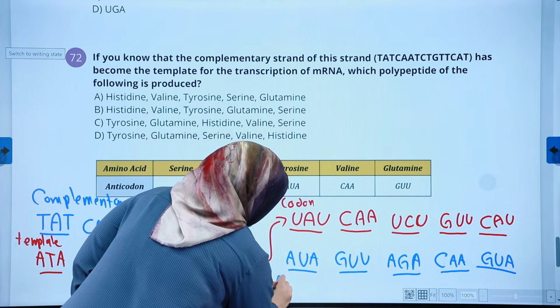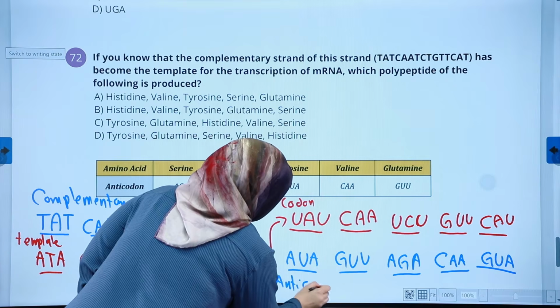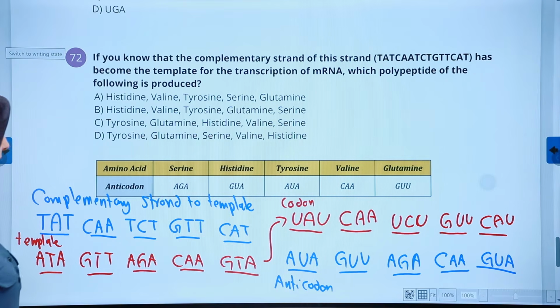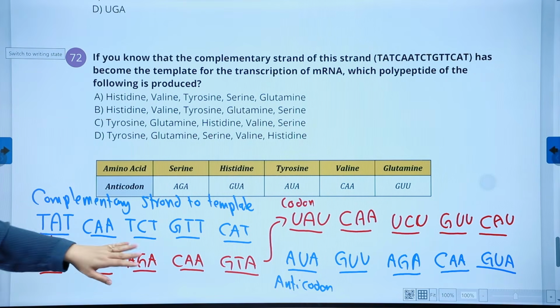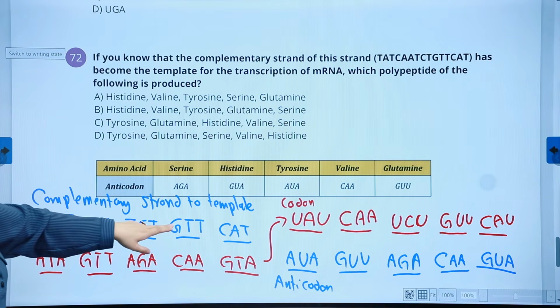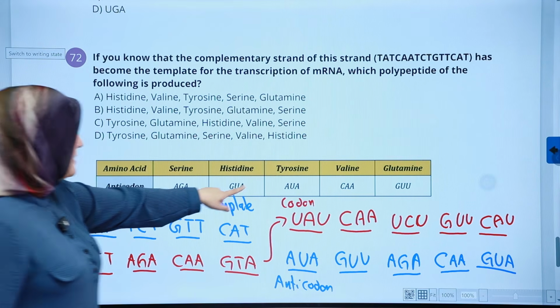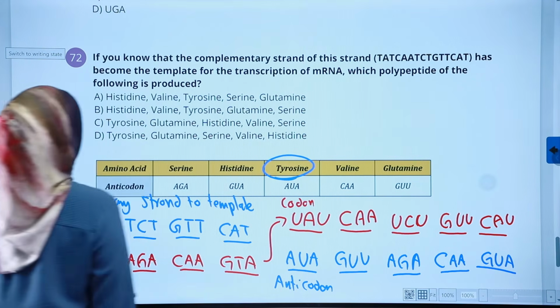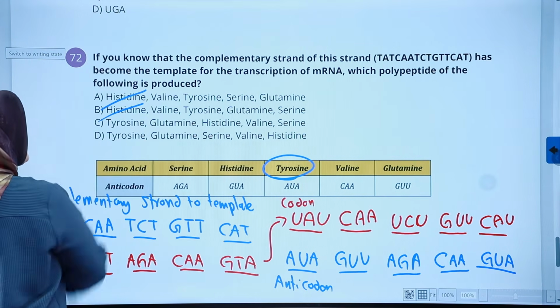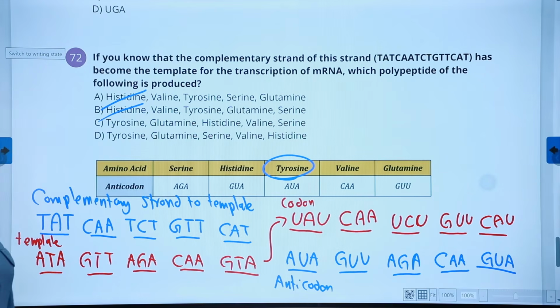What is this? Anticodon. We have the anticodon. Let's check it out. The anticodon AUA, the first one, where's AUA, is tyrosine. We got it. So the first one should be tyrosine. Histidine is out. Good. See? Tyrosine.